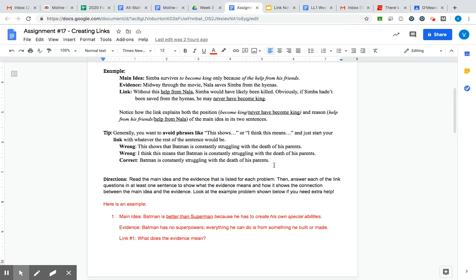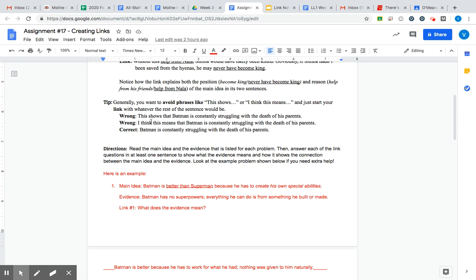This is stated like a fact. This helps show your readers that you're an expert on this topic. You're speaking with authority and they're going to believe you. You don't think it, you know it. Okay? So we want to avoid those two phrases and just state it like a fact.